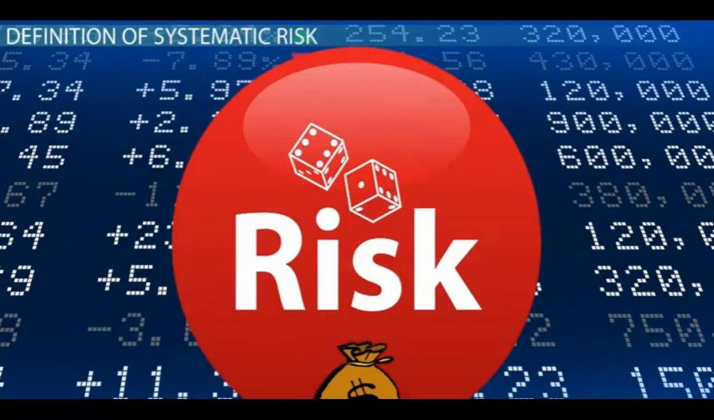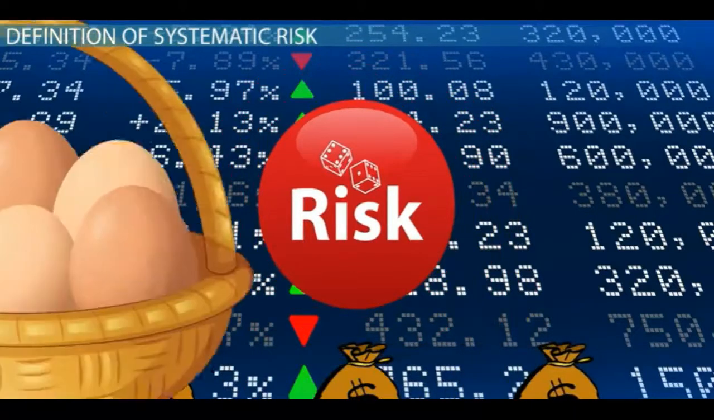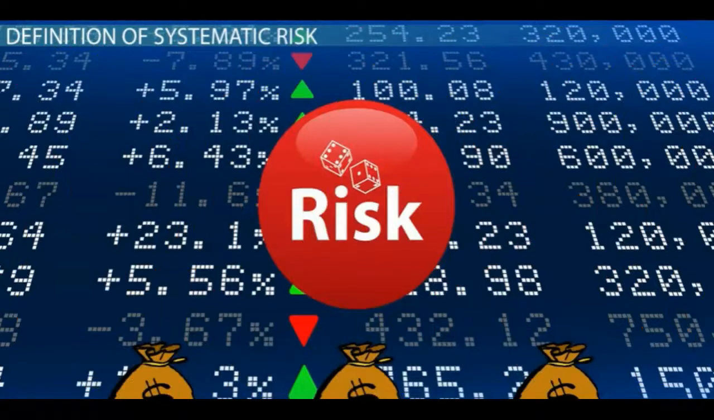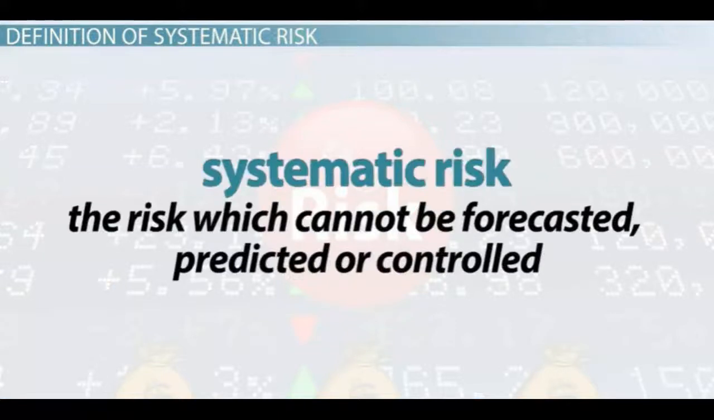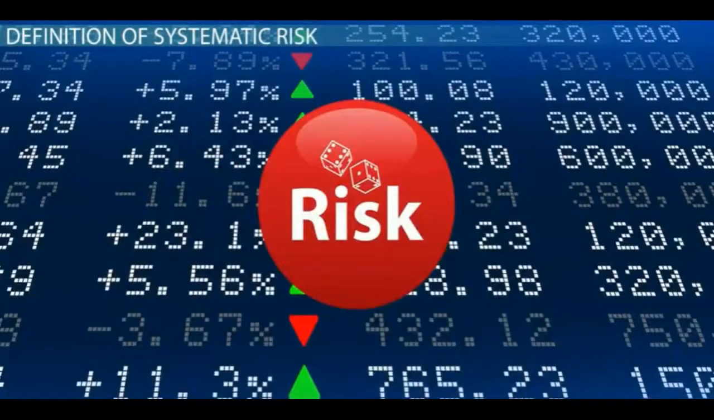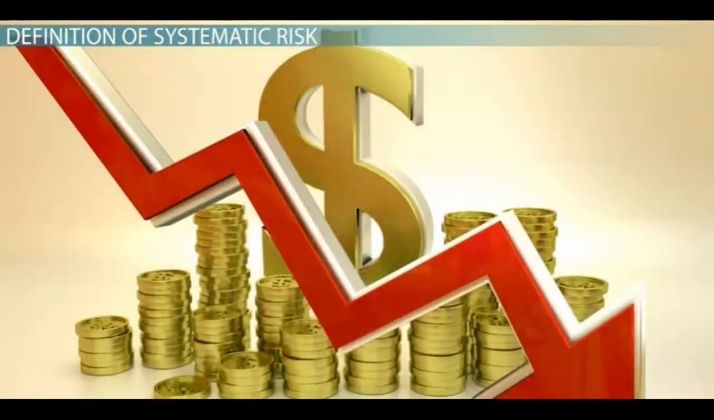Some of this risk can be reduced by diversifying your investments. Like that old saying goes, don't put all your eggs in one basket. But some risk cannot be entirely eliminated no matter how diversified your investments are. The component of risk that can't be eliminated is known as systematic risk and represents the risk which cannot be forecasted, predicted, or controlled.